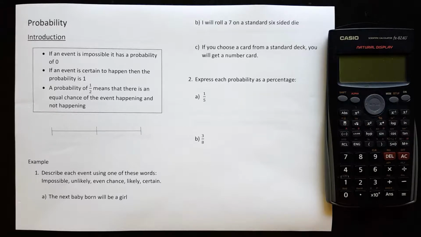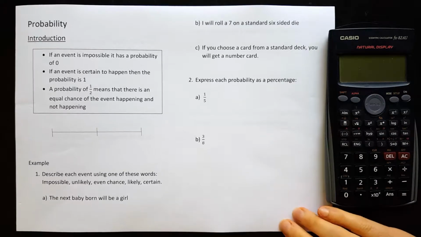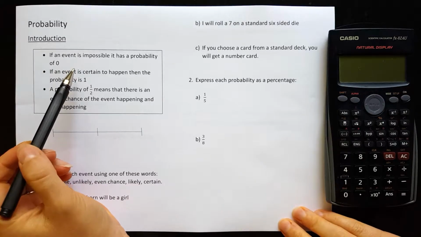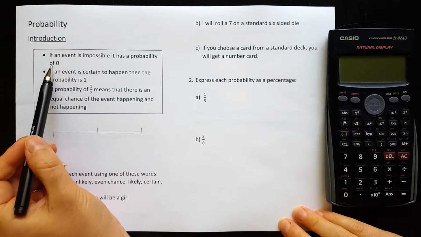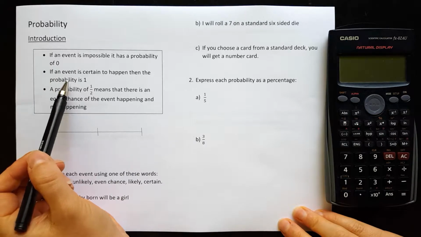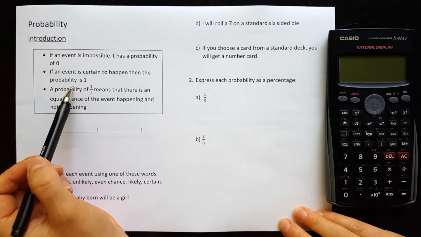Today we're doing a topic on probability and we're just doing a basic introduction today. So, if an event is impossible, it has a probability of 0, and if an event is certain to happen, then it has a probability of 1.